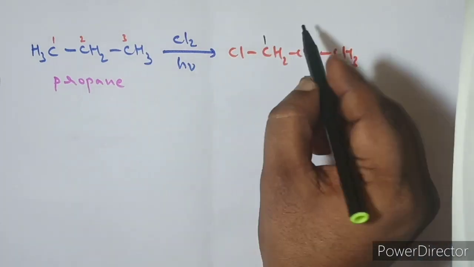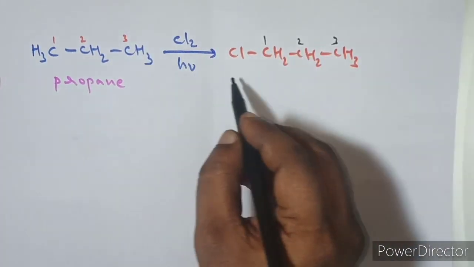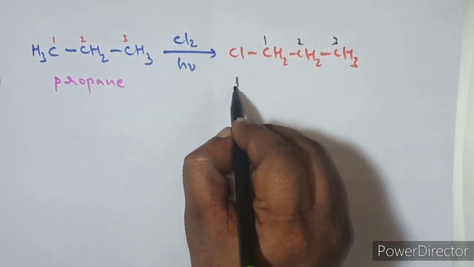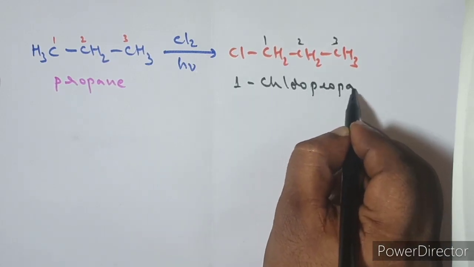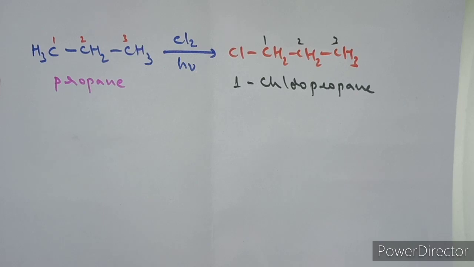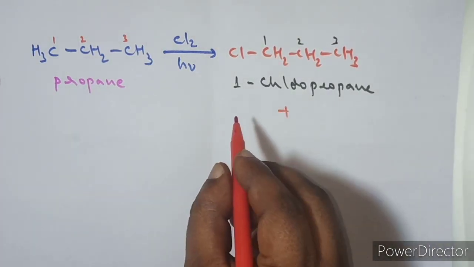IUPAC name plays an important role to identify this compound. Okay, the number of the products here. So this is 1-chloropropane. Now replace any one of the hydrogens from the second carbon atom.